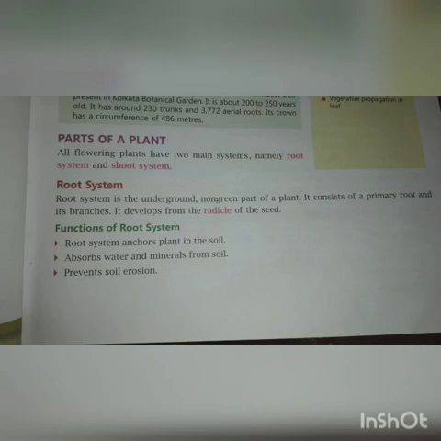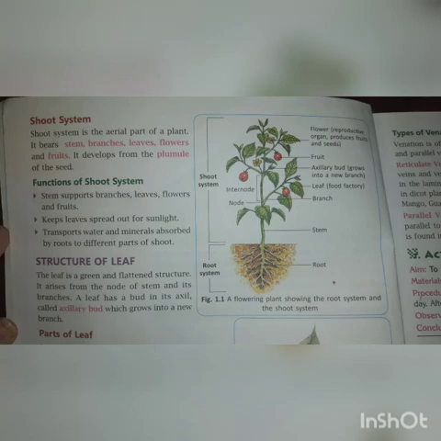Coming to the shoot system. What is the shoot system? The shoot system is the aerial part of the plant. It bears the stem, branches, leaves, flowers and fruits, and is developed from the plumule of the seed. As shown in the figure, the shoot system is what we can see around us, and the root system is under the ground.